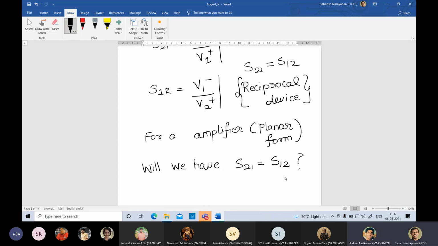If we change the terminals, will we not get the S matrix or will it be junk value? It will be some junk value. If you get S21 and also a very good S12, that means your amplifier is not correct. You are giving something at the output and something is happening at the input, then you are not done and good work. If you are designing a simple transmission line, you expect that S12 equals S21. An amplifier is a non-reciprocal network. You can't expect reciprocity there. Please understand that.